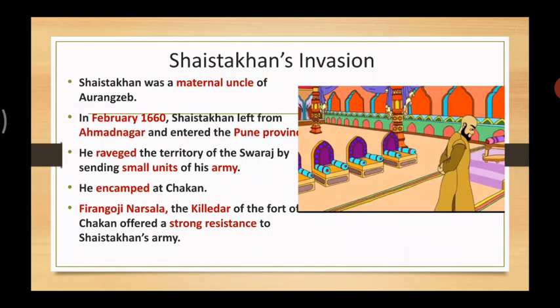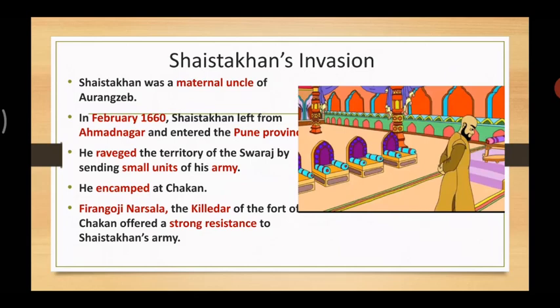So, the first thing we are going to learn in this lesson is Shaista Khan's invasion. Now, Shaista Khan was one of the Sardars of the Mughals. Shaista Khan was a maternal uncle of Aurangzeb, that means Mama. So Aurangzeb had given him certain responsibility to complete. Accordingly, in the year 1660, Shaista Khan left from Ahmednagar and entered the Pune province.